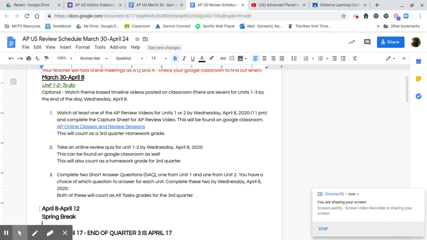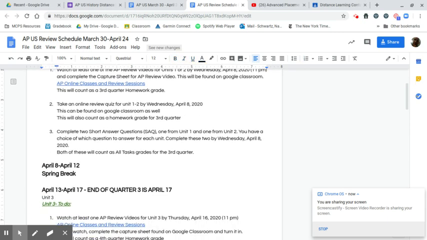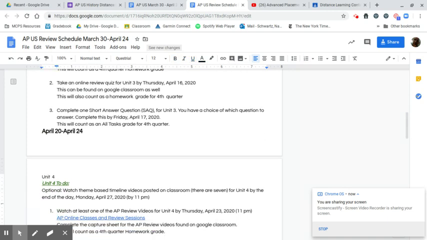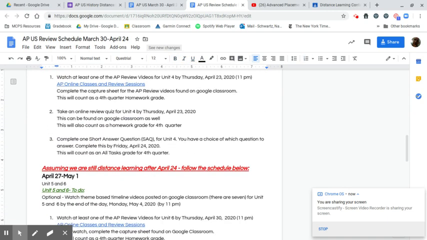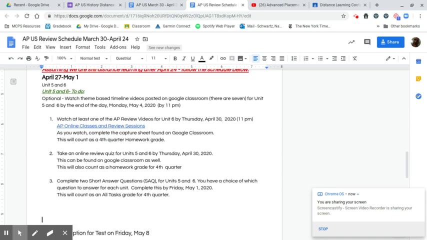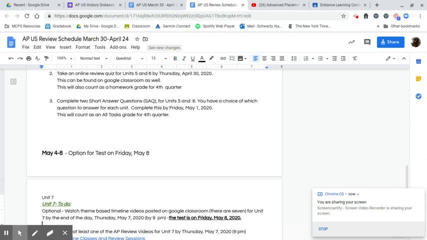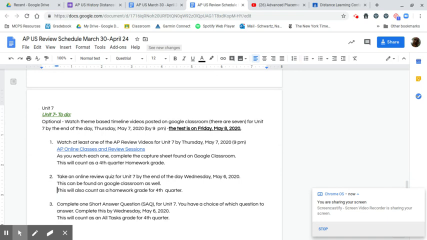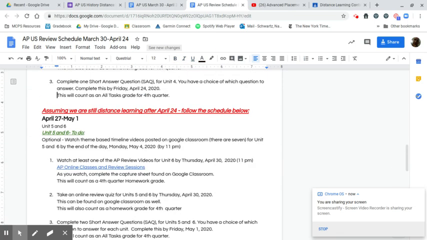There is other information here, and the rest of the schedule goes on past the end of the 3rd quarter, and it's got a whole bunch of stuff to do as we review Unit 3, Unit 4, and I'm just scrolling through quickly, and maybe even assuming we'll be past the 24th, 5 and 6. And then finally, the last unit, Unit 7, and we will follow the same format where we'll be looking at AP review videos from the College Board. We will be taking online review quizzes that we'll be putting together and probably putting out in Google Forms to you, and then we'll be writing short answers. So we'll do that over and over again for each unit as a form of review.